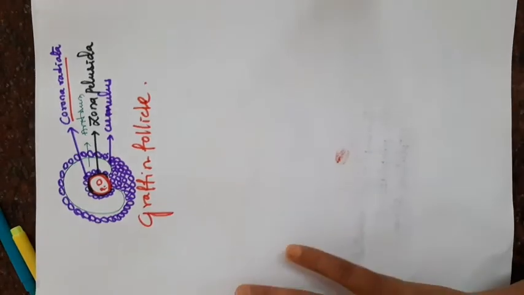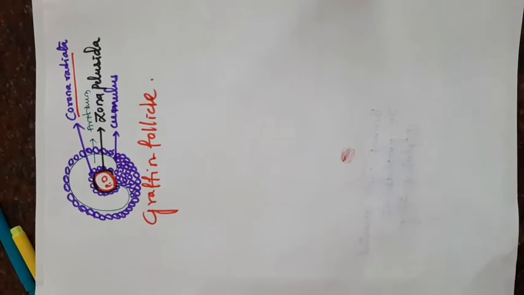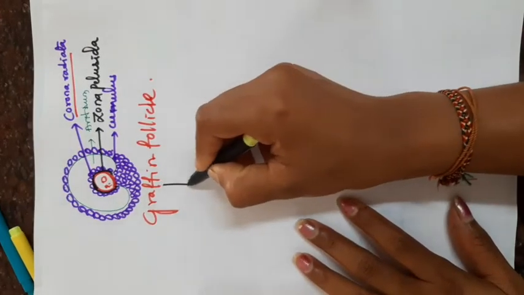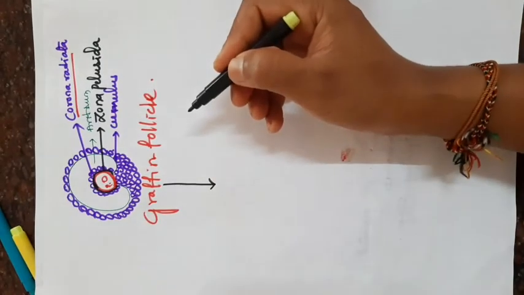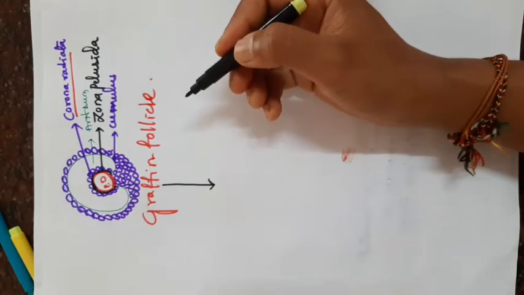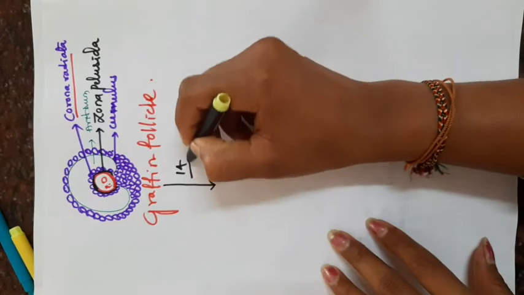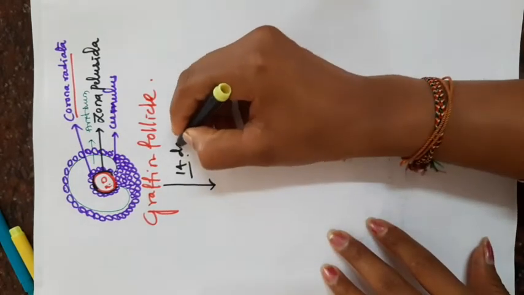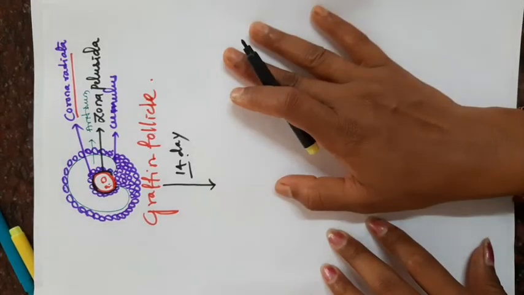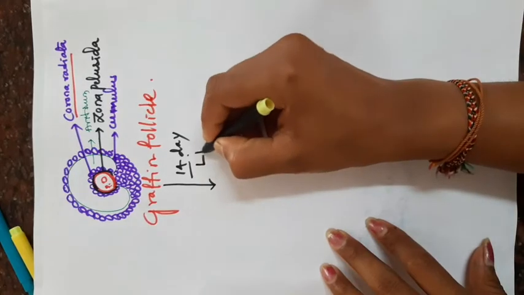Then after 14 days of the menstrual cycle, after puberty, the menstrual cycle we can see in case of females, after the 14th day of the menstrual cycle, the Graafian follicle bursts under the influence of LH.